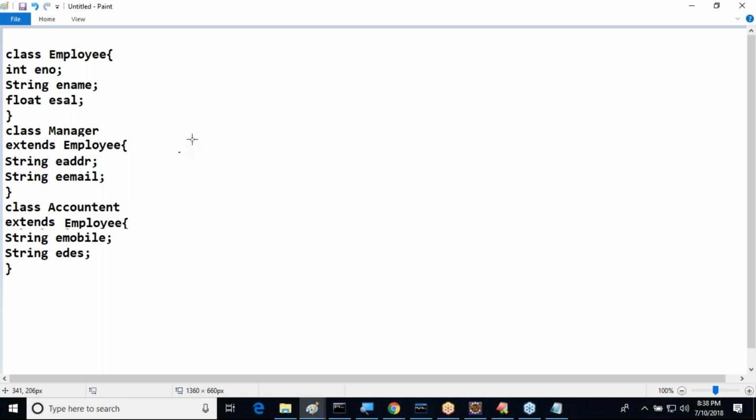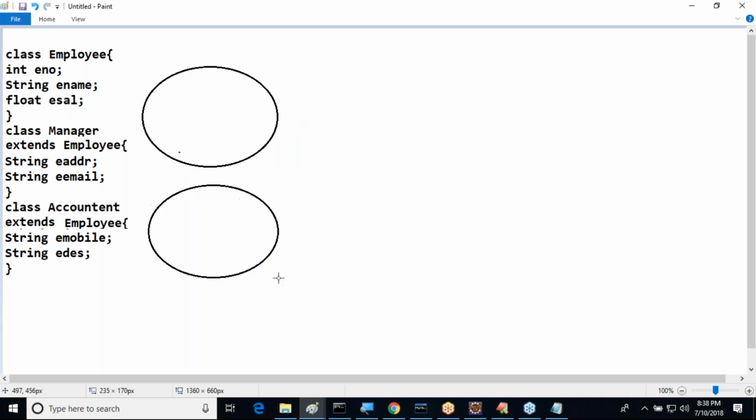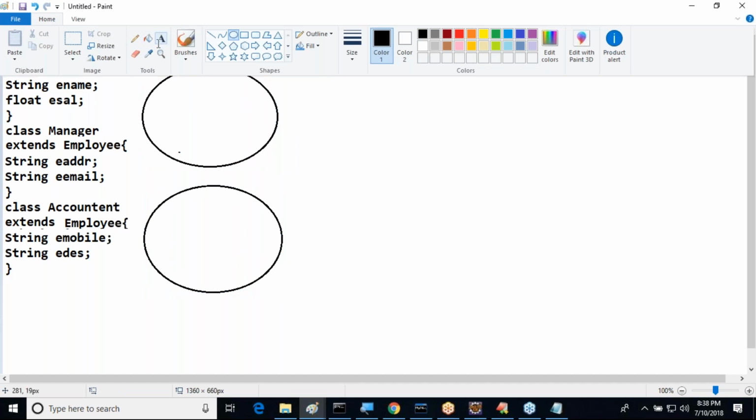That's it. Finally, one superclass and two subclasses we have taken. So now what I am going to do is create two subclass objects. This is one subclass object. This is another subclass object. One is Manager.